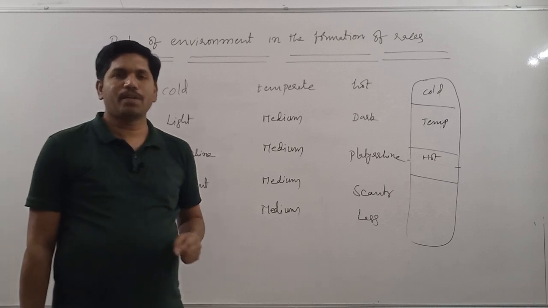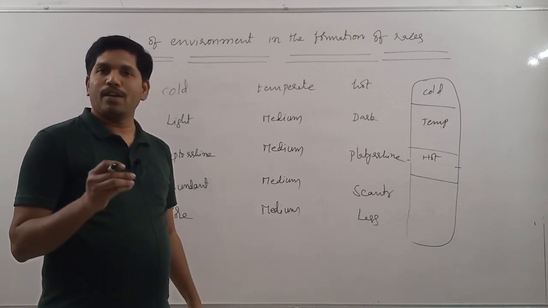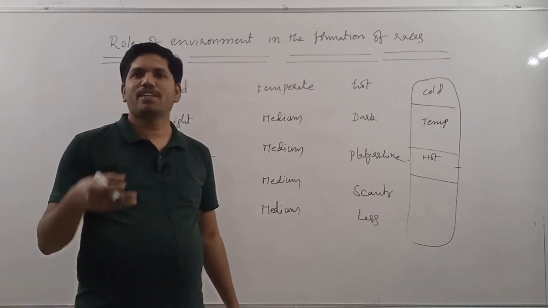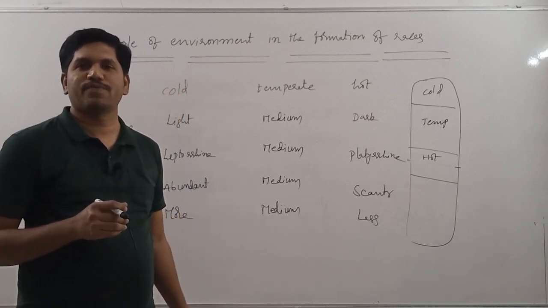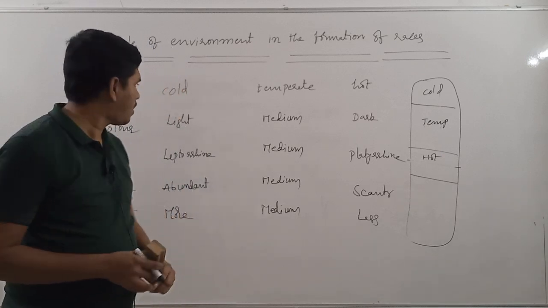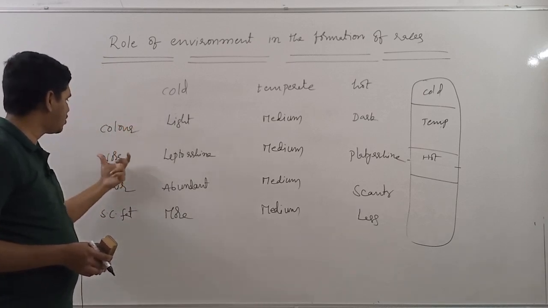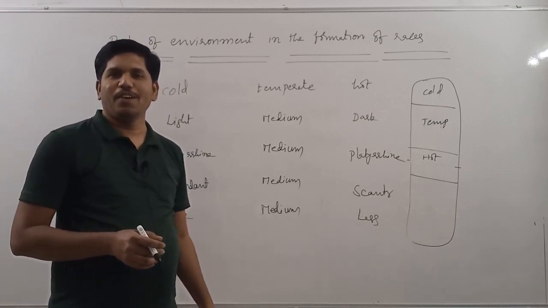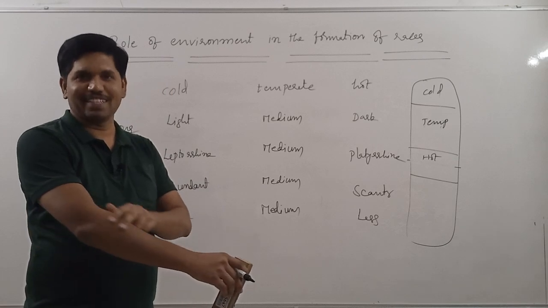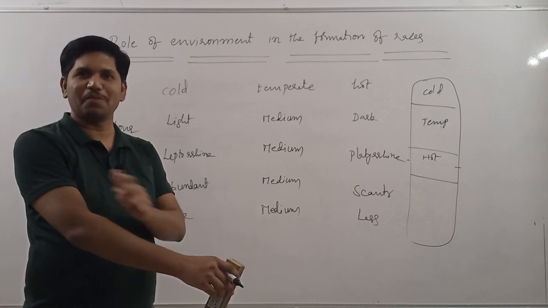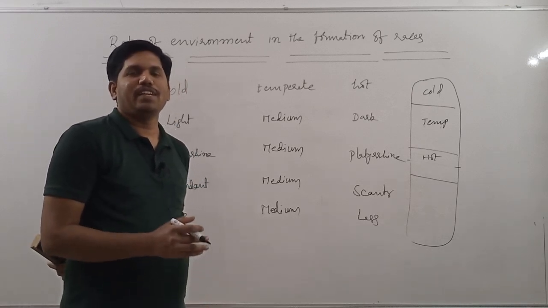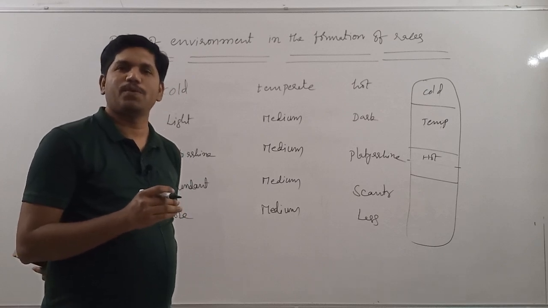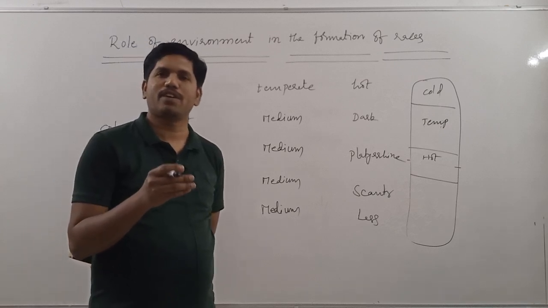In your syllabus, one topic is mentioned like this: biological basis of morphological variations. Morphological variations means externally visible characters. What is the biological basis? All these are morphological characters: color of the skin, shape of the nose, hair, fat, all these things. You may not be in a position to see the fat, but you can assess it easily. If more fat is there, a round body will be there. That's why you have to explain the underlying reason. This is about the role of environment in the formation of races.